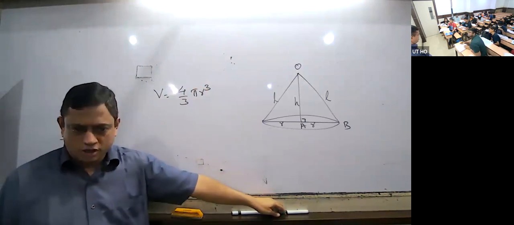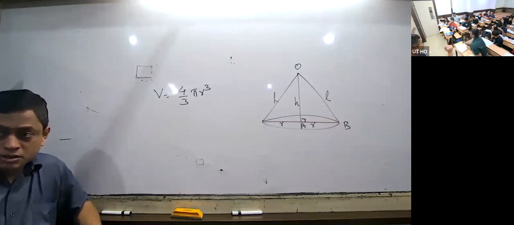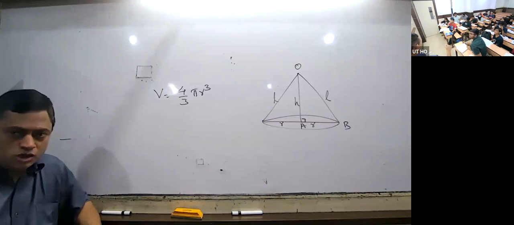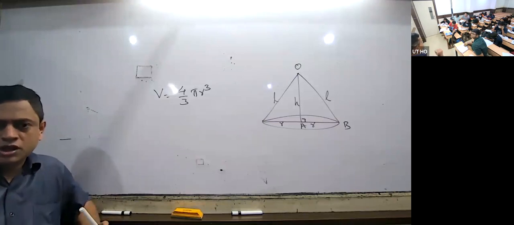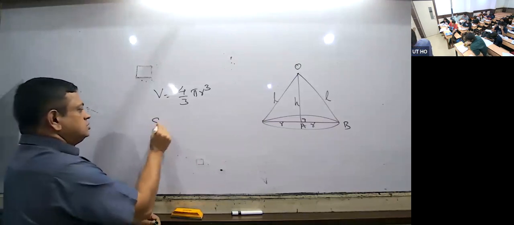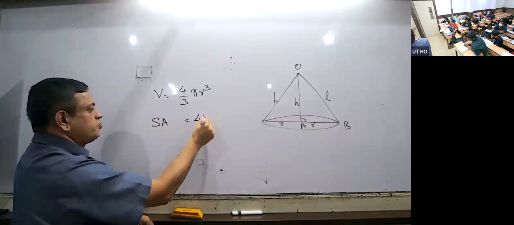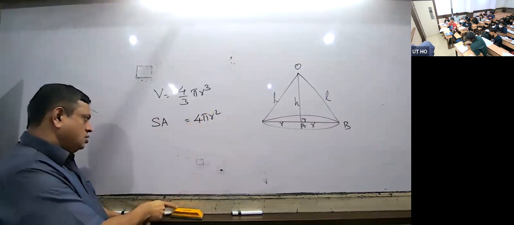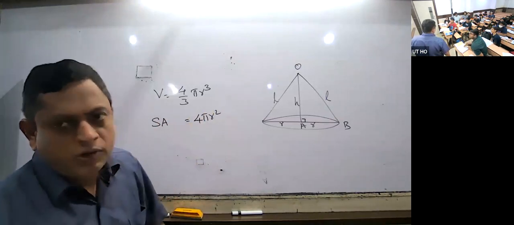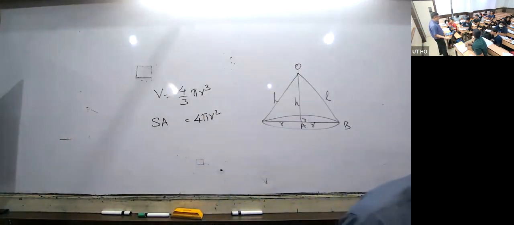Now, the sphere contains how many surfaces? One surface. There is another formula: surface area, or curved surface area, or total surface area. All of them are the same thing. That is 4 pi r square, because it contains only one surface. Find the surface area, find the total surface area, find the CSA, all are the same. How about the base area? No base. These are the two formulas.